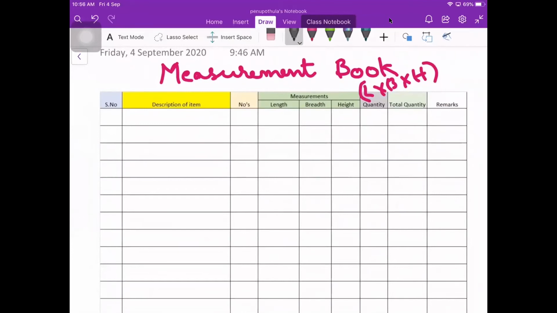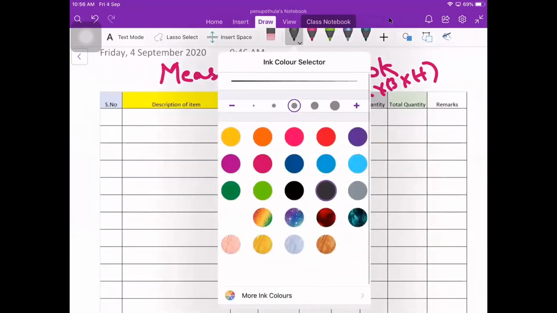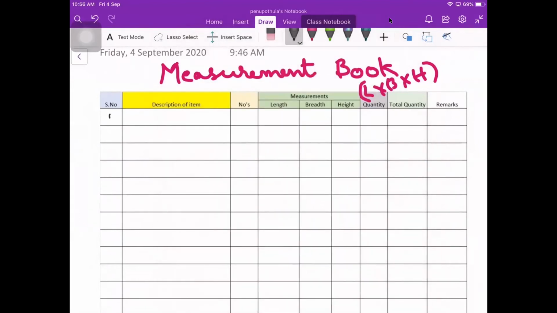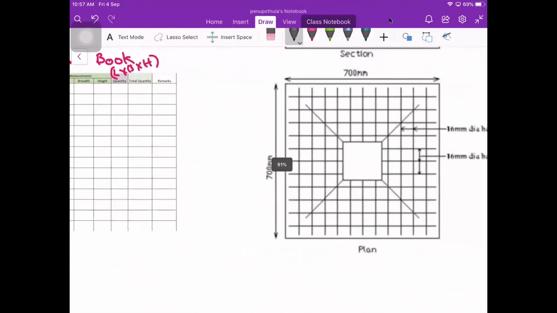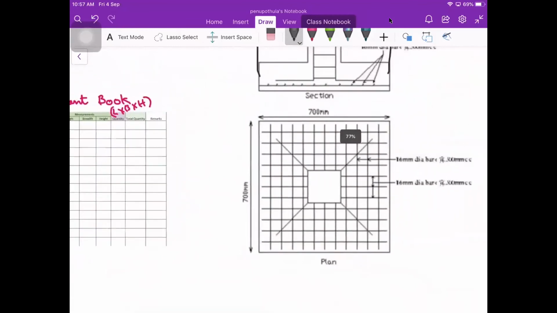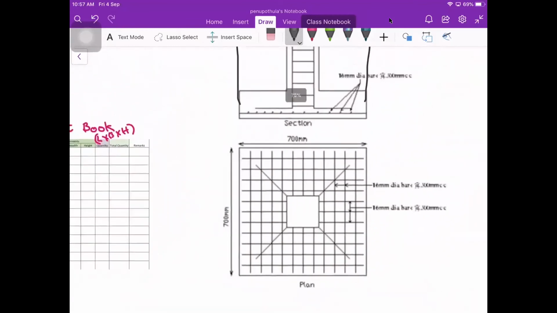Okay, here we are not having any long wall or short wall. I am going to write here. Okay, so the first one, description of item is earthwork excavation. Numbers are one number, only one foundation, right? So we need length, breadth and height. So I said earlier, this is the plan part and this is the cross section.